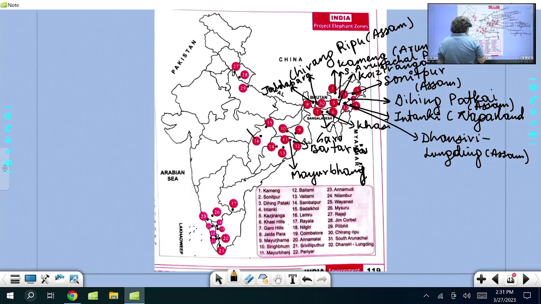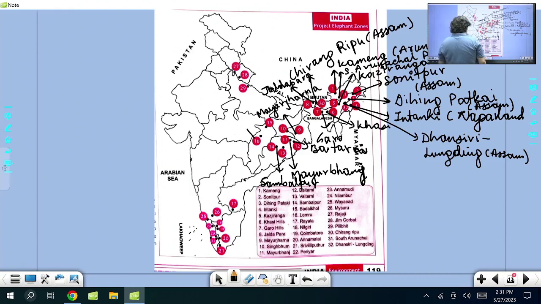Baitarani is the name of a river also. Another one I can tell here is Sambalpur. You know Sambalpur in Odisha, a district famous for saris. Then if you look at Bengal, also Mayurjharna. In Bengal, Jaldapara, Mayurjharna. Mayurbhanj is in Odisha, but Mayurjharna is in West Bengal.